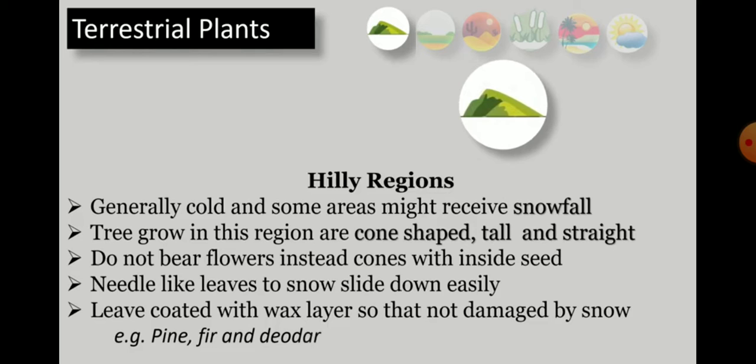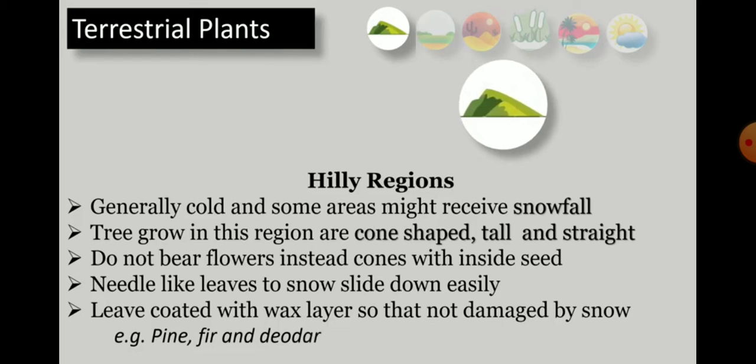There we have seen that generally it is cold and some areas might receive snowfall in hilly regions. Trees that grow in this region are cone shaped, tall and straight. I have told you that. Cone means, are you understanding children? Cone, like the ice cream cone you are also eating, isn't it? Cone means it is broader on one side, and the other side comes to a point.